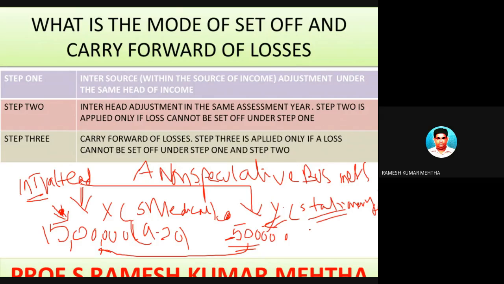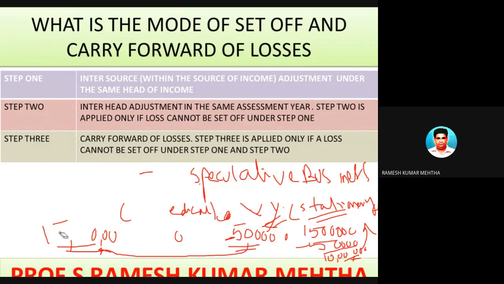In this case, the loss of 5 lakh rupees can be set off against 15 lakh rupees. So 15 lakhs minus 5 lakhs is equal to 10 lakhs, and the income from business, or profits or gains from business, is 10 lakh rupees, and he has to pay tax on this particular amount.